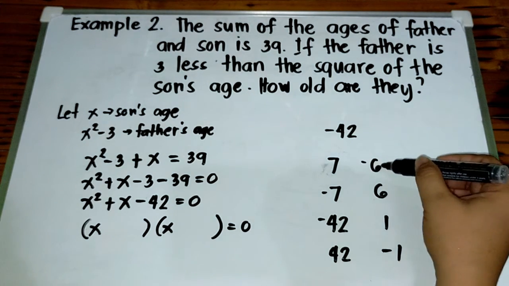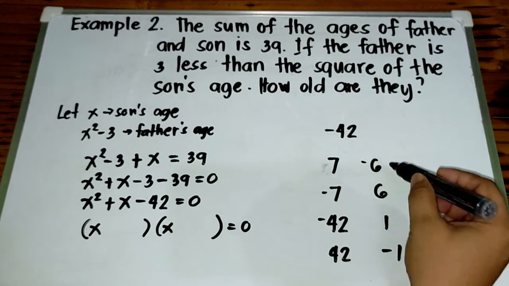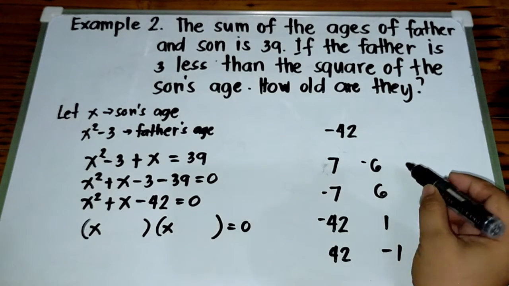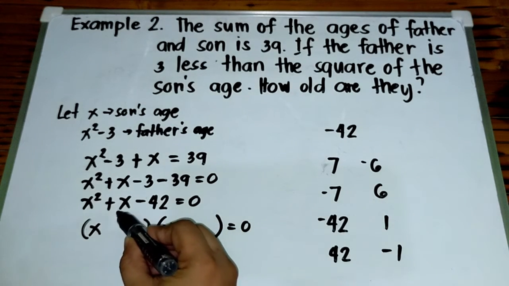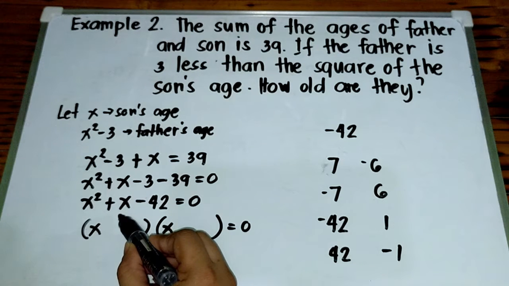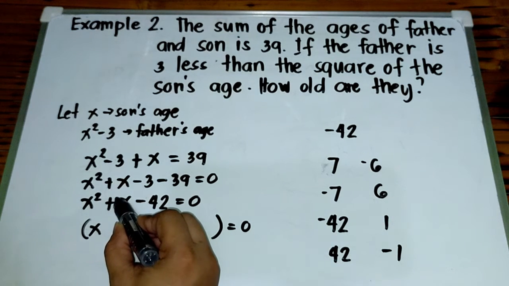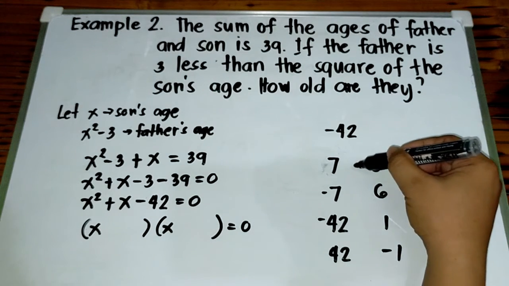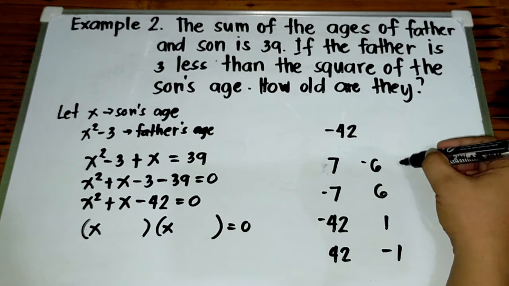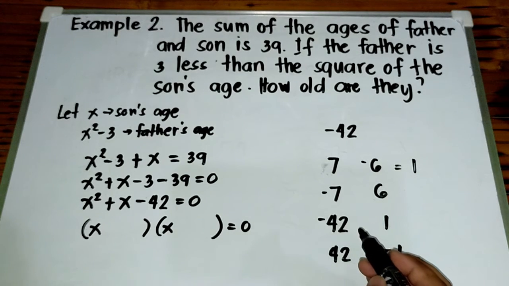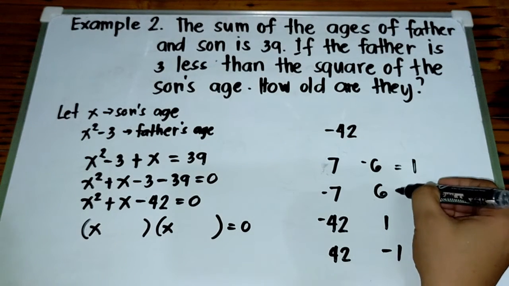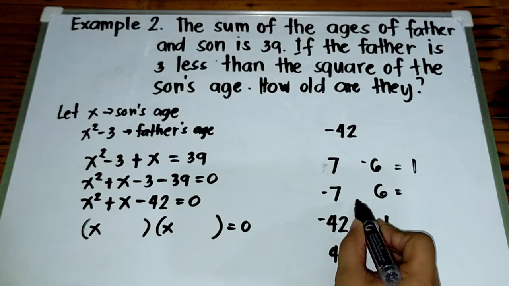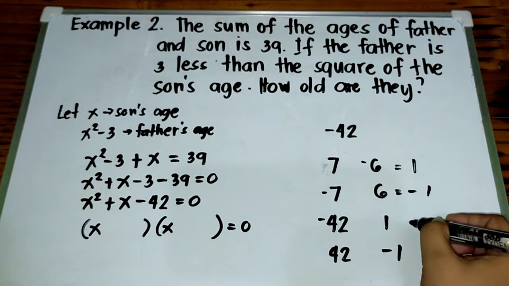So, kapag pinag-add natin yung dalawang factors na nakuha natin, dapat ang sum niya ay yun yung middle term. Okay? Ito ay 1. Tama ba? Or 1x or x. So, pag pinag-add natin yan, 7 plus negative 6, this is equal to 1. So, pwede na agad yan. Okay? Try natin yung iba. Negative 7 plus 6, this is negative 1.